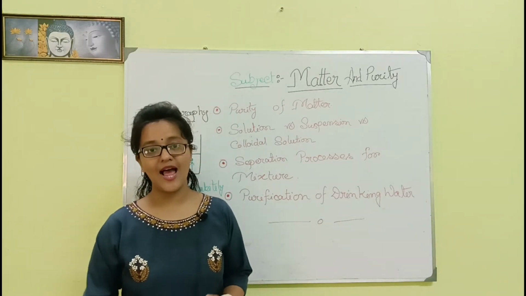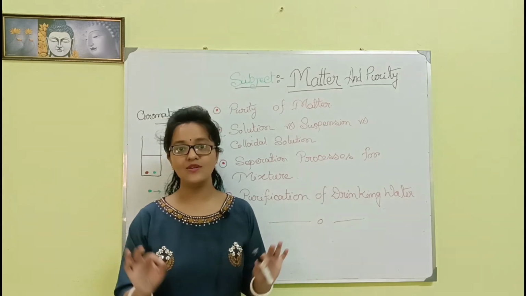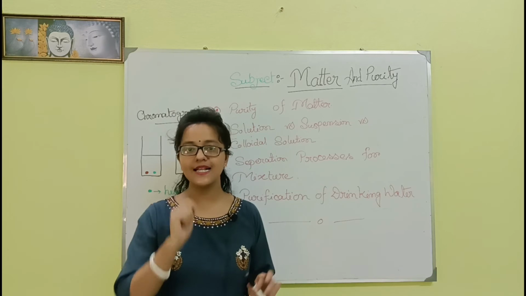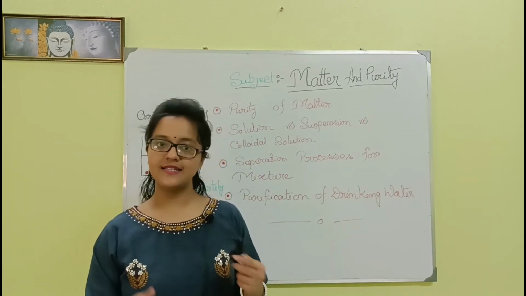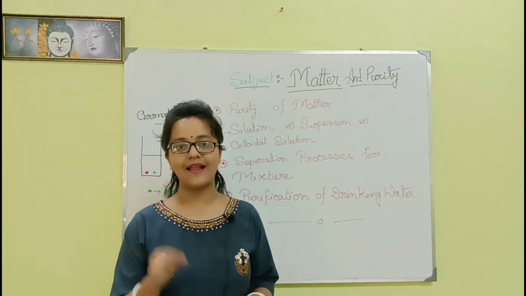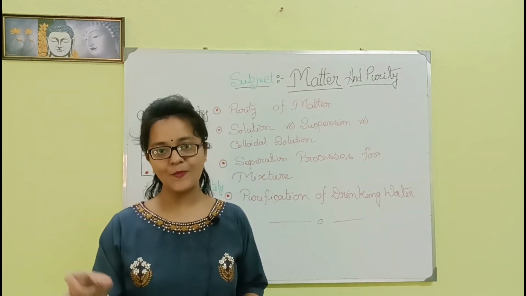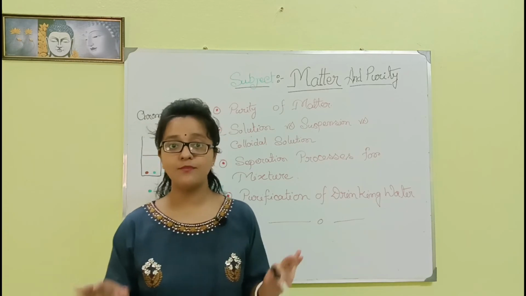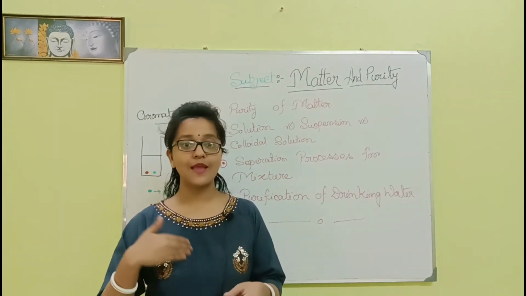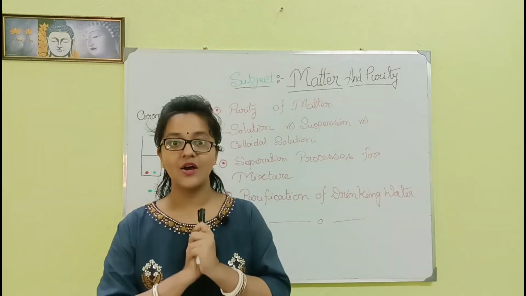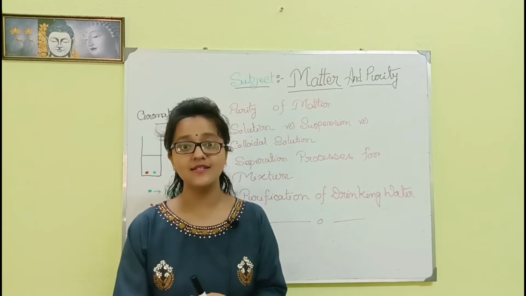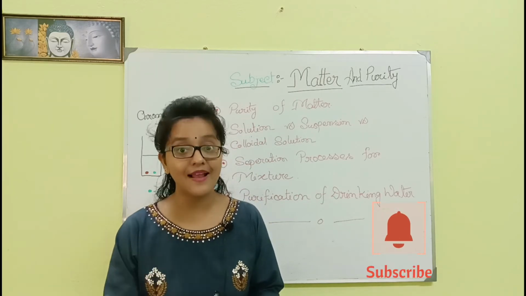First of all, I will discuss pure substances. A pure substance actually contains a single type of component, and this can be an element or a compound. An element is a type of pure substance which cannot be broken into a simpler form. Okay, and when different types of elements are combined, the substance is called a compound. A compound contains different types of elements.